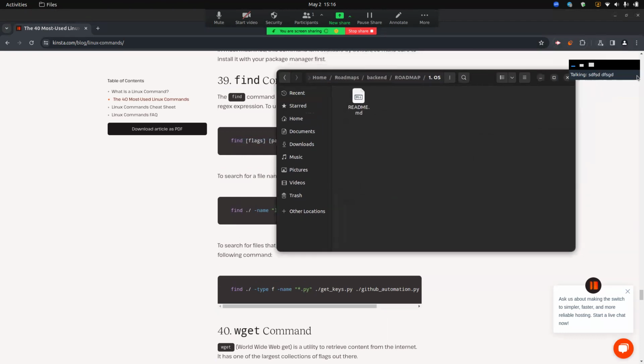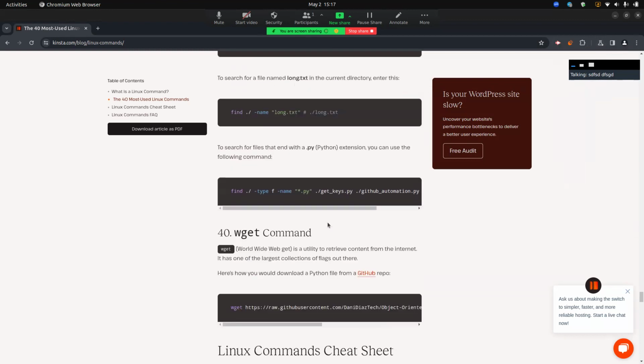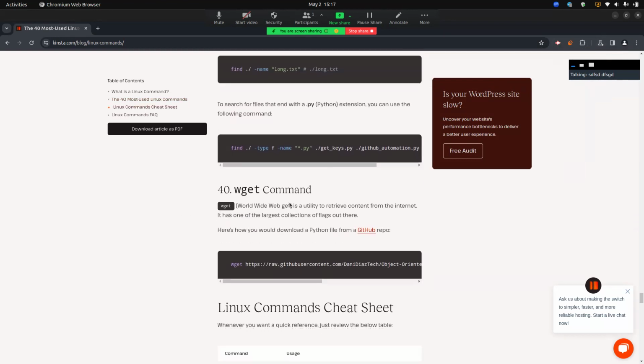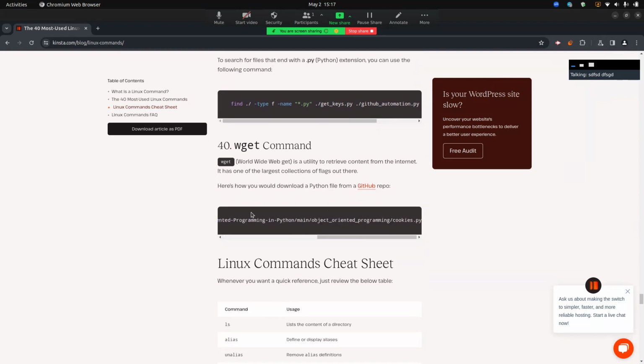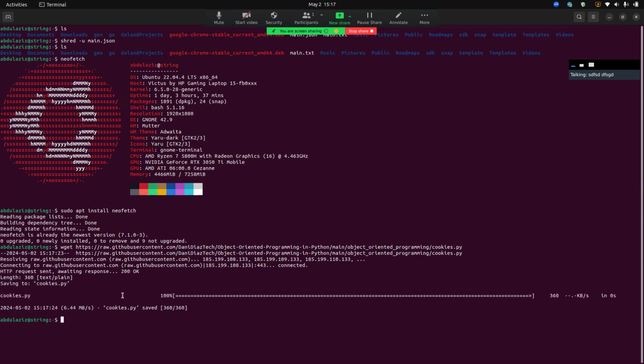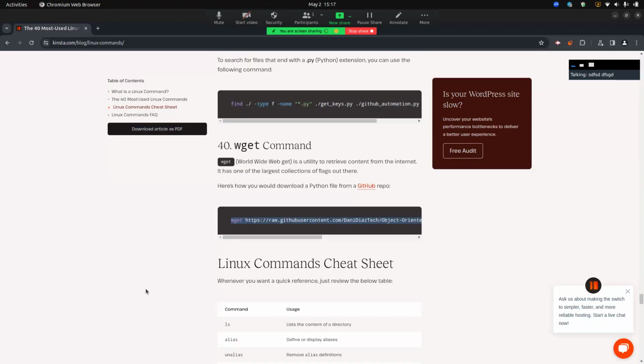Okay, and the last command is wget, World Wide Web Get. As the name suggests, wget is a utility to retrieve content from the internet. For example, we use this cookies Python file. So just paste it here, and as you can see, we got the Python file from the World Wide Web.